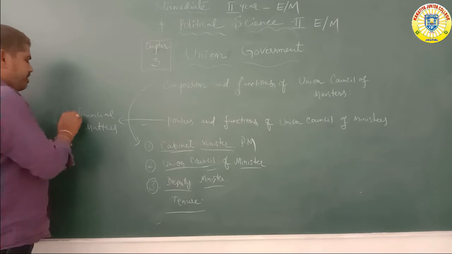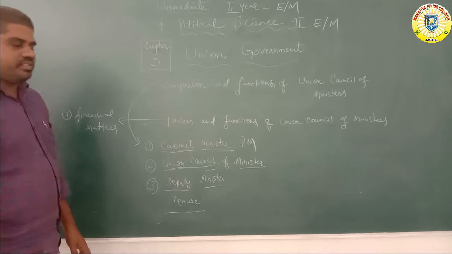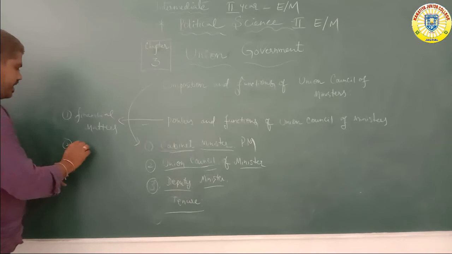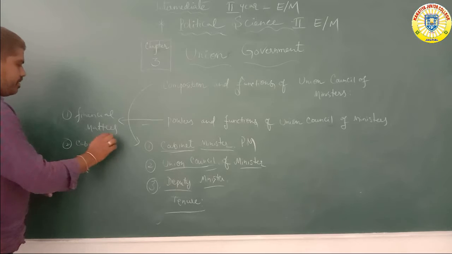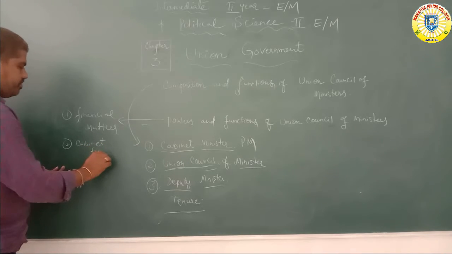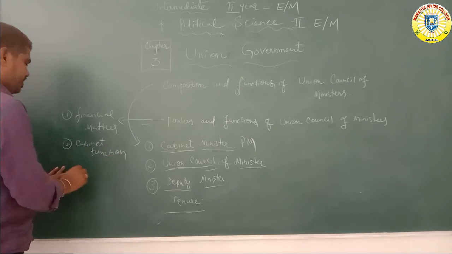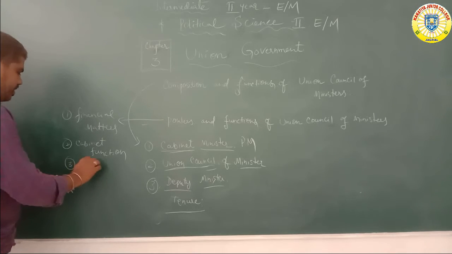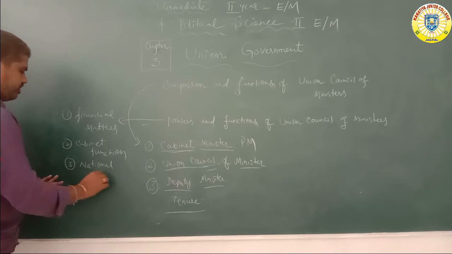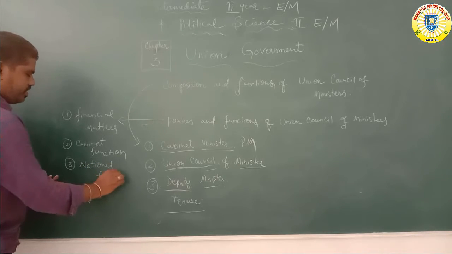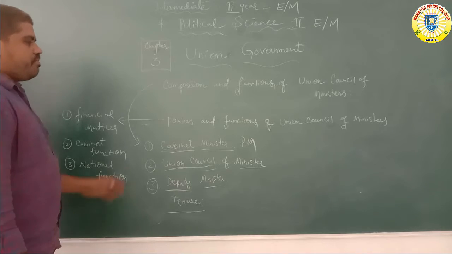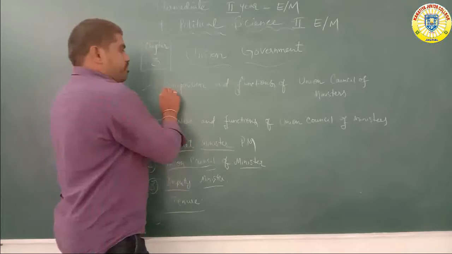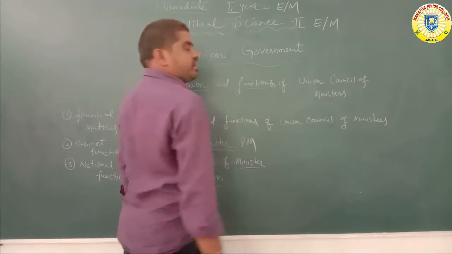Financial matters we will also discuss at the parliament level. Next, cabinet function. Number 3, national function. Overall, these are the powers and functions of the Union Council of Ministers. Okay, composition and functions of the Union Council of Ministers.